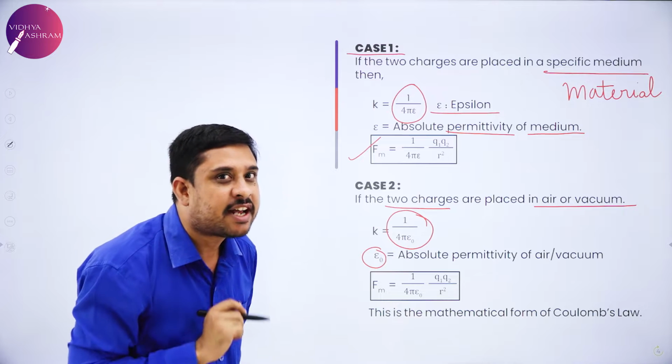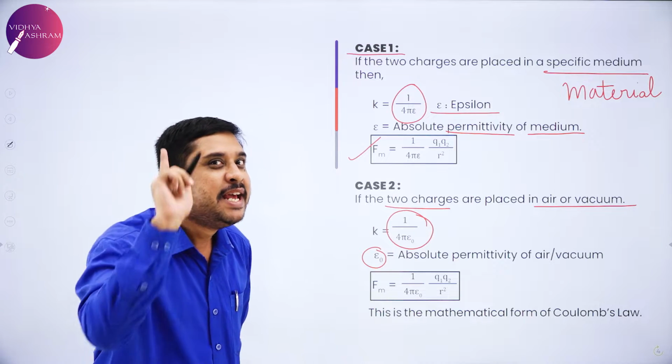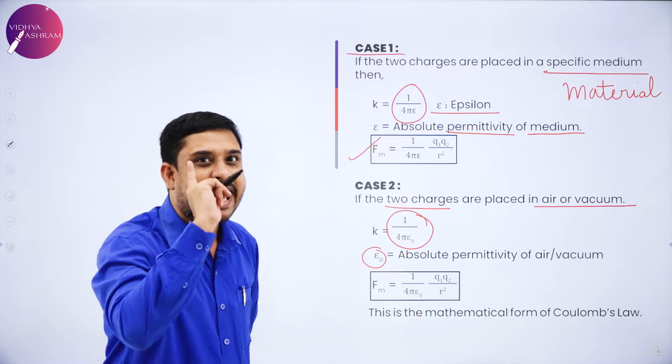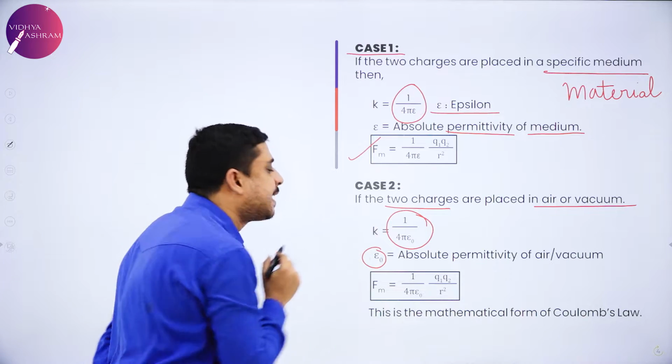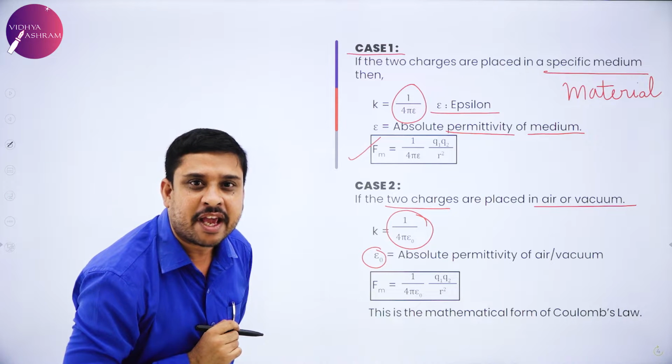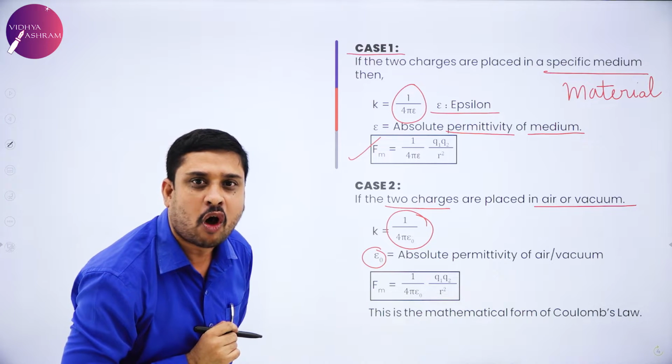When the two charges are placed in free space, air or vacuum, K is 1 by 4 pi epsilon naught.